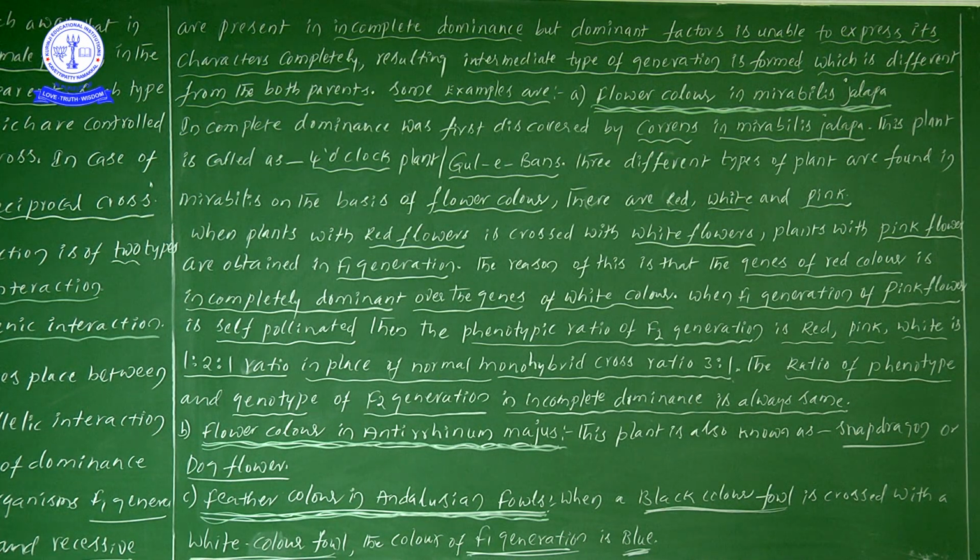Mendel's experiments were rediscovered by Correns, Tschermak, and De Vries, the three scientists we discussed. Here also, Correns discovered incomplete dominance, in Mirabilis jalapa. This plant is also called the four o'clock plant, which you know very well. Another name, which I think we don't know, is Gullibans. It is not really required, but it is there in our books.